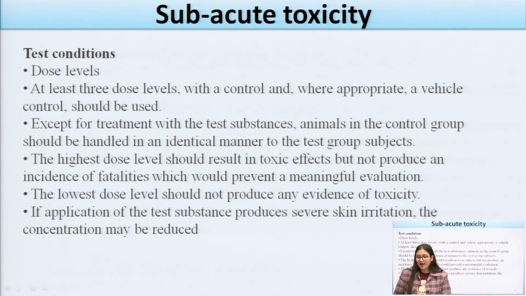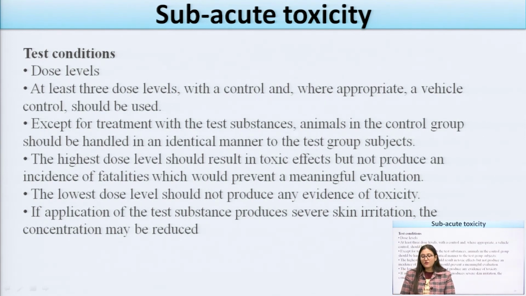Except for the treatment with the test substances, animals in the control group should be handled in an identical manner to the test group subjects. The highest dose level should result in a toxic effect but not produce an incidence of fatalities which would prevent a meaningful evaluation. And the lowest dose which we are taking for the subacute toxicity study should not produce any evidence of toxicity.